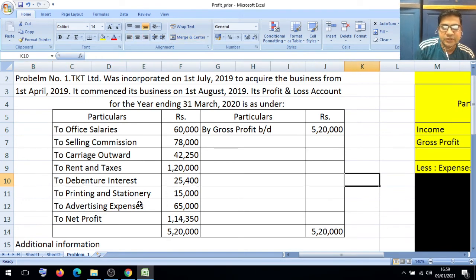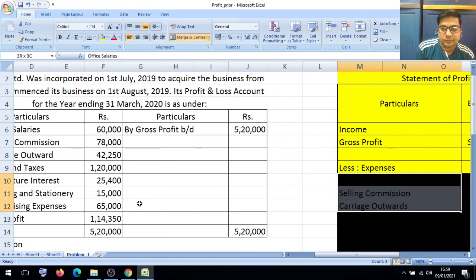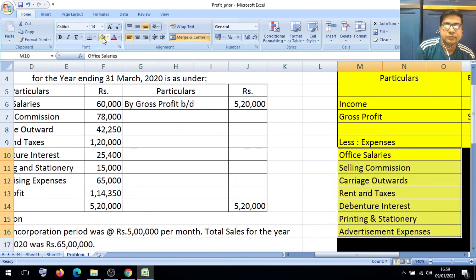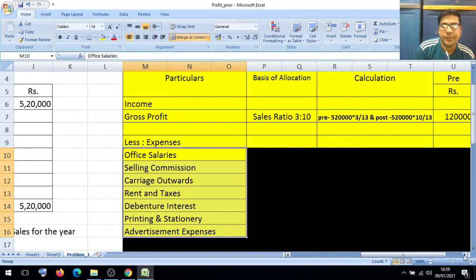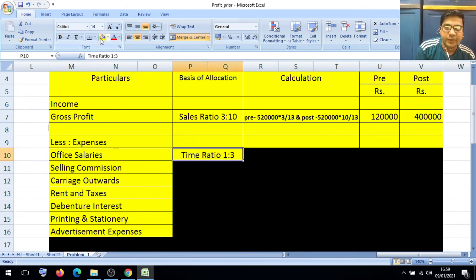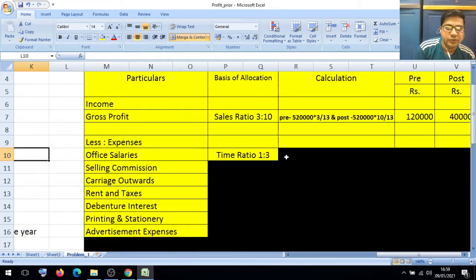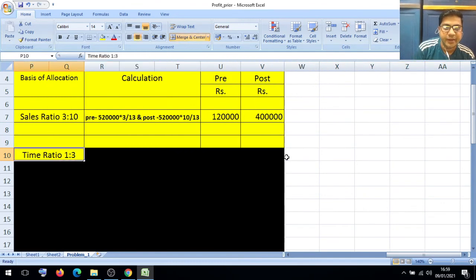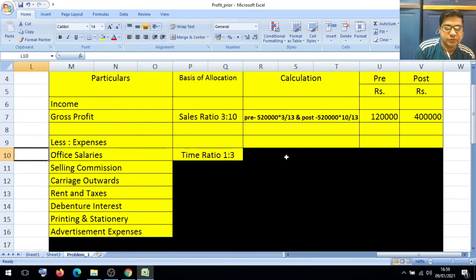These are all expenses we have to write here, and we have to allocate all these expenses. Office salary is allocated on the basis of time ratio. Time ratio is 1:3, and the salary value provided is 60,000. How will we allocate?